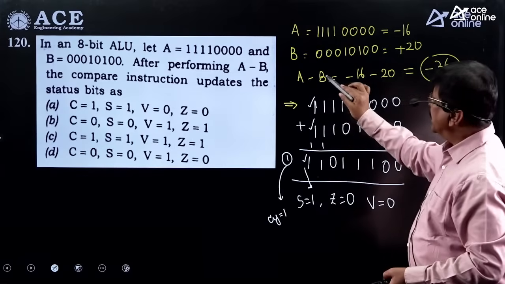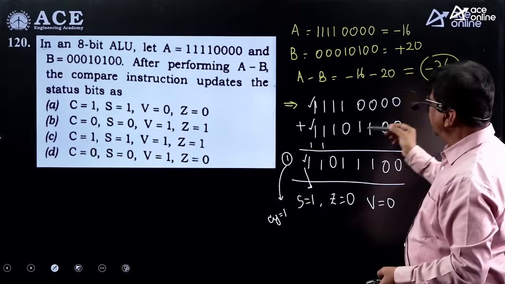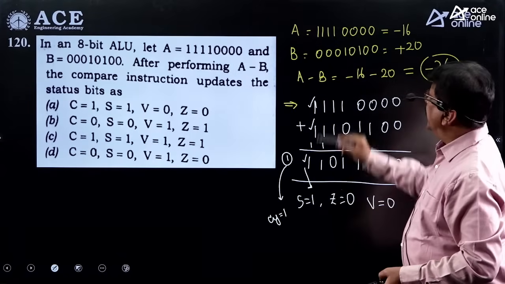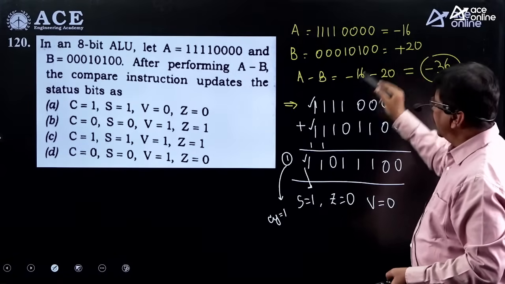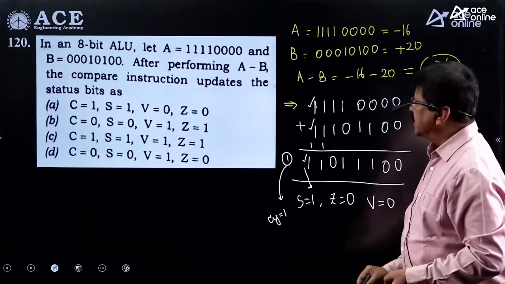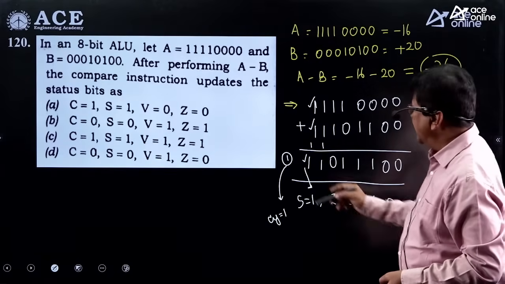So usually, when subtraction is converted into addition, whatever carry you get here, we take the complement of this. But when the first number is a negative number, then you have to take this one as it is, as a carry flag equal to 1. So the correct answer for this is this one.